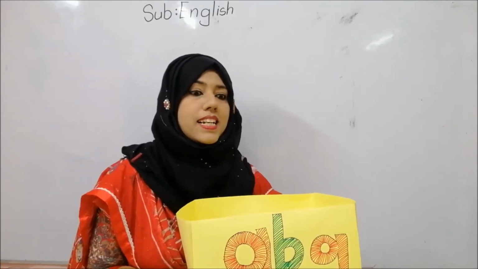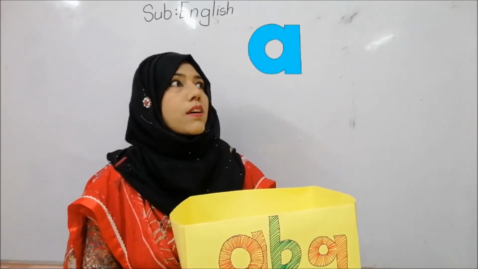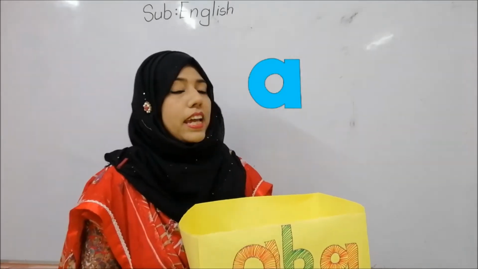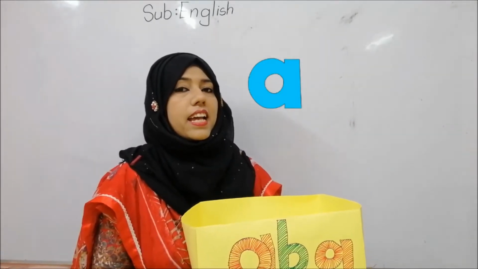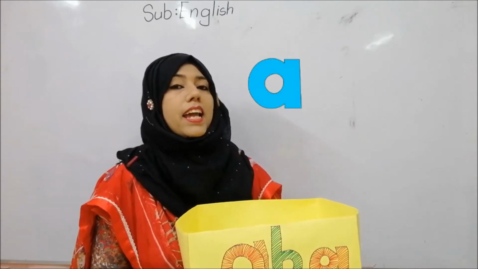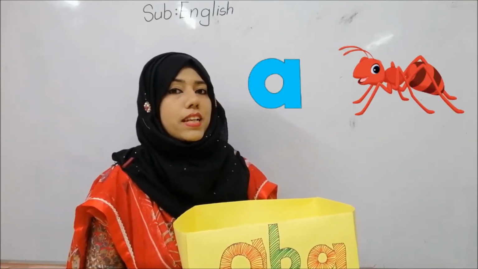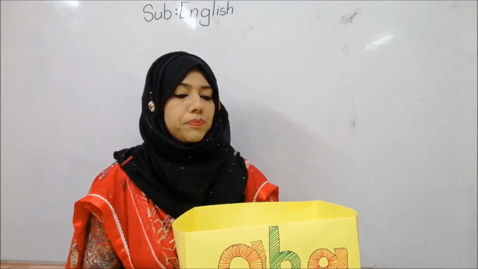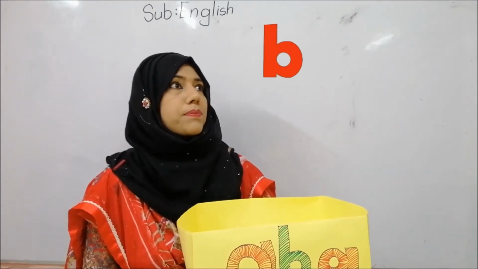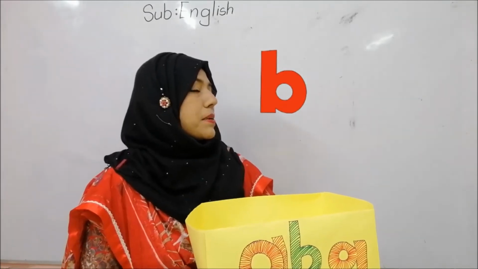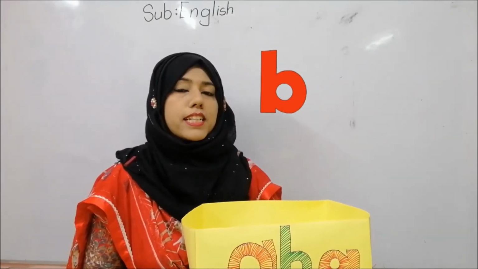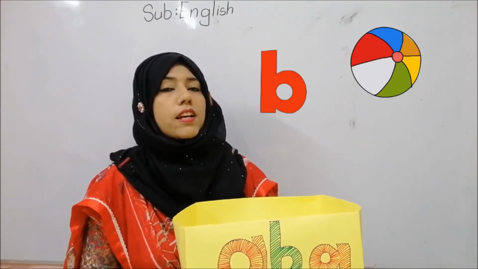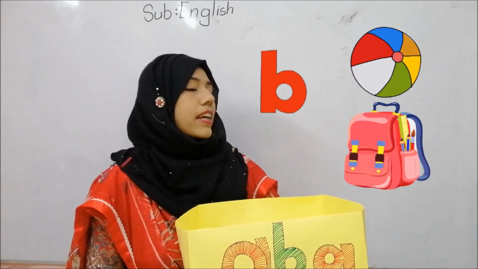Students, look which letter is coming at first. This is letter A. A phonic sound is A. A for ant. A for apple. Okay. Now, which letter is coming out? This is letter B. B phonic sound is ba. B for ball. B for bag.